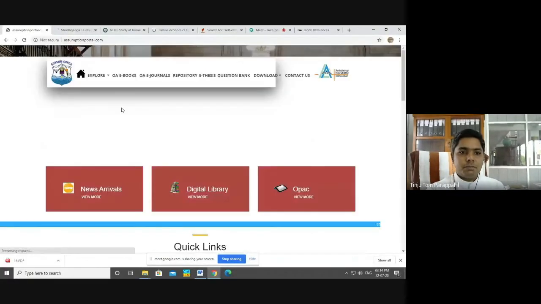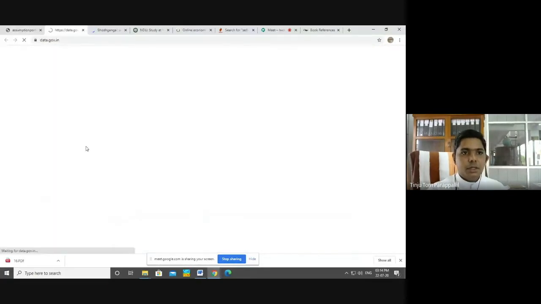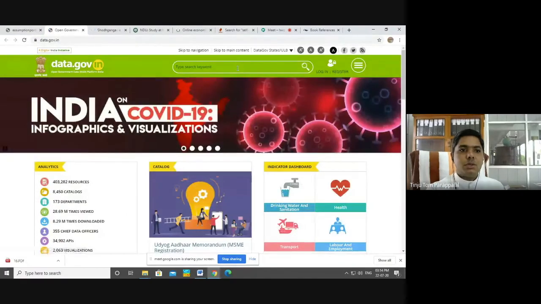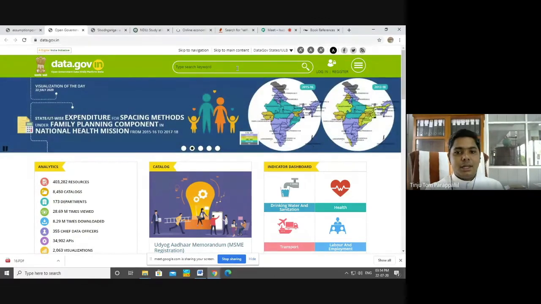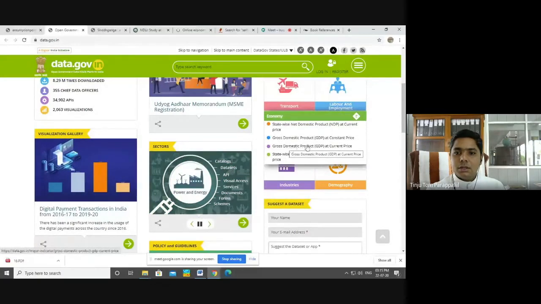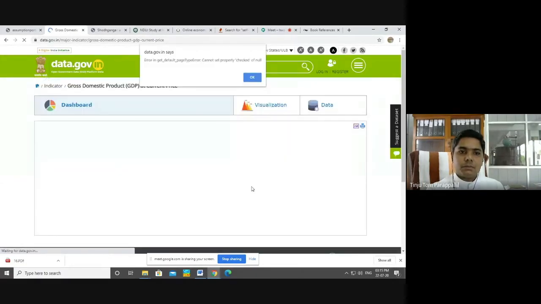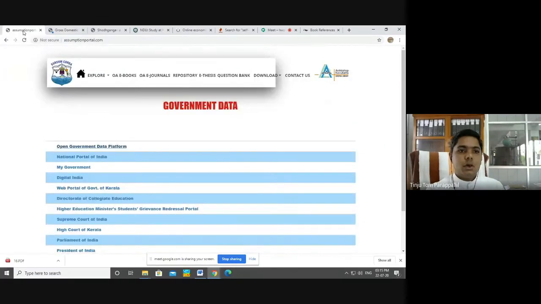Then we have another one, which is government data. In this, it is important, the Open Government Data Platform. So this is also a venture of the Government of India. This provides us with statistical data on different aspects. We can search here. They will provide us with the statistical data. Okay, regarding the economy, gross domestic product, current price. So they will provide us with a graphical representation of the same. Since some error has happened, it's not coming. Okay, that is open government data.